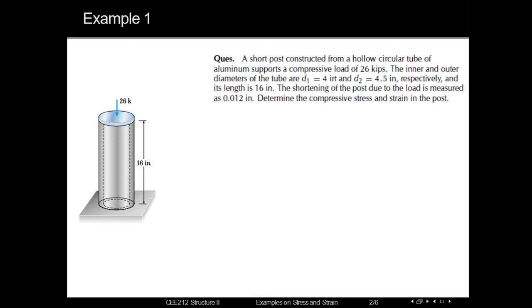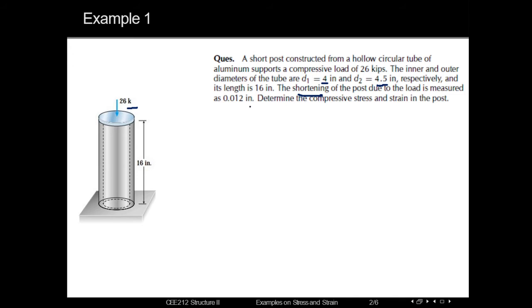Here the inner diameter is given as 4 inch and the outer diameter as 4.5 inch, and this entire post is subjected to a compressive load which is 26 kip. We know that due to compression, shortening occurs, or the change in length is negative. That means in compression the deformation always acts like shortening.